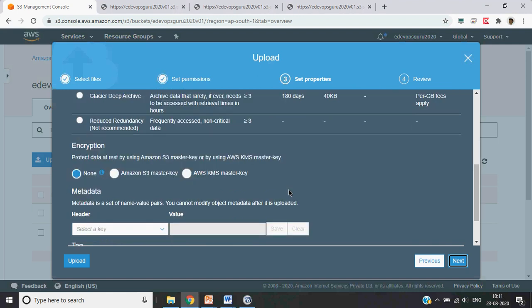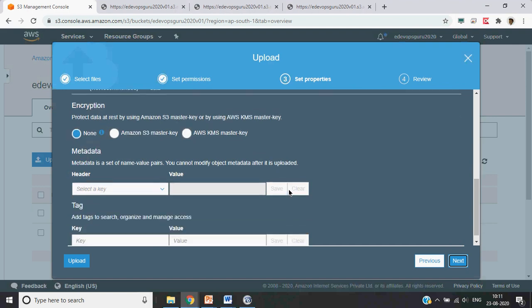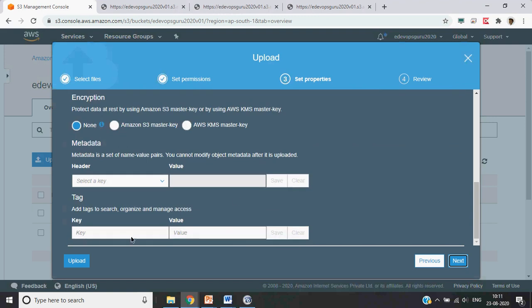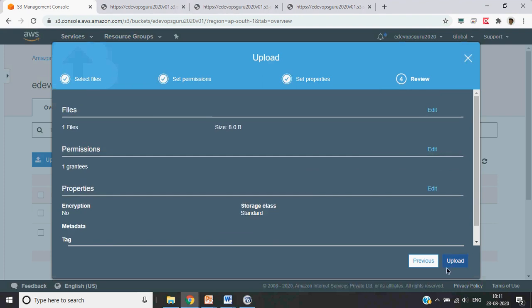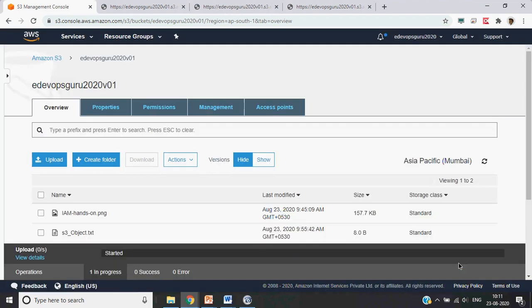Then obviously you can encrypt that data also, so that is also possible. You can put a tag, or you put a key, and then obviously just upload. That happens. Okay.